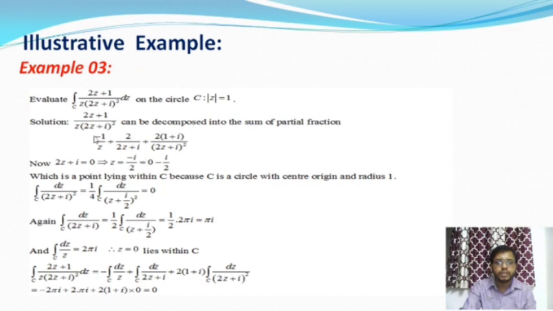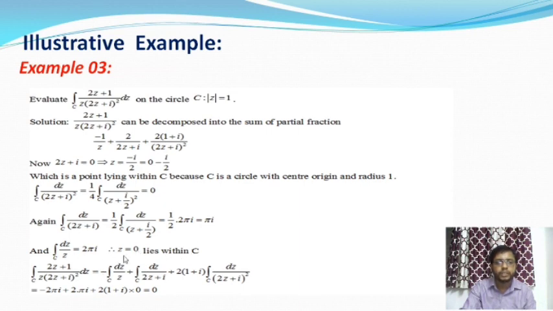And the third integration is actually the integral over C of dz by z, and you know, from the second consequence we get the value of this integration is 2 pi i, since z equal to 0 lies inside the circle.